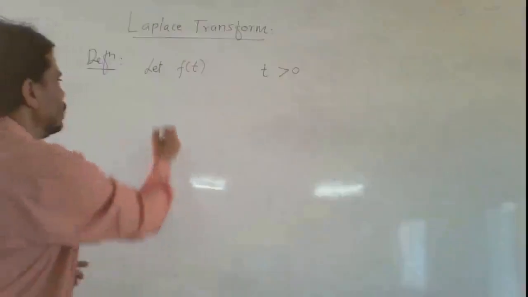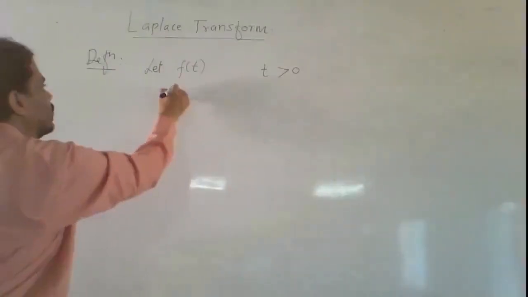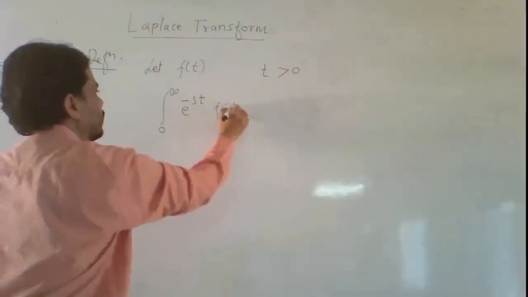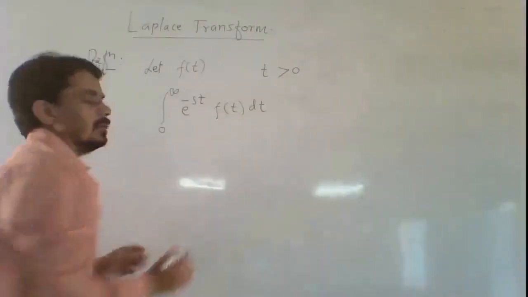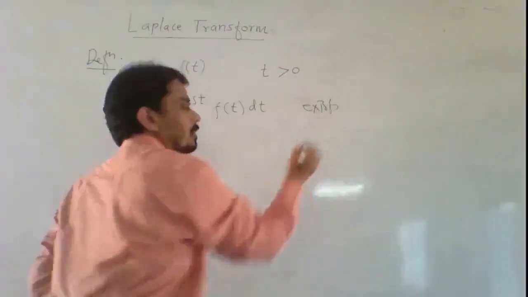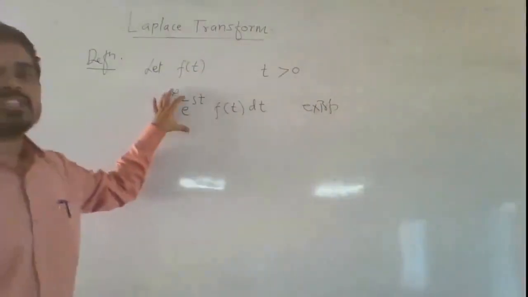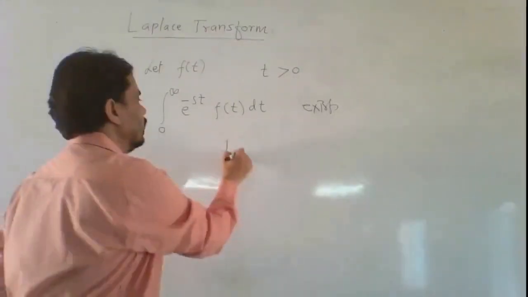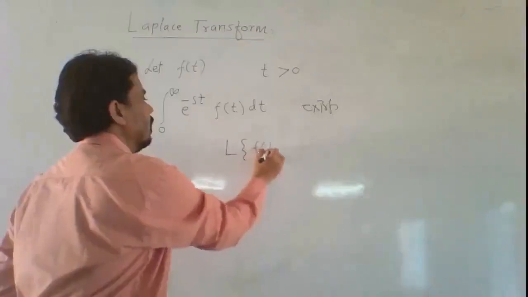Then the integral from 0 to infinity of e raised to the power minus st f of t dt, if this integral exists, is called the Laplace transform of function f of t and it is denoted by L of f of t.